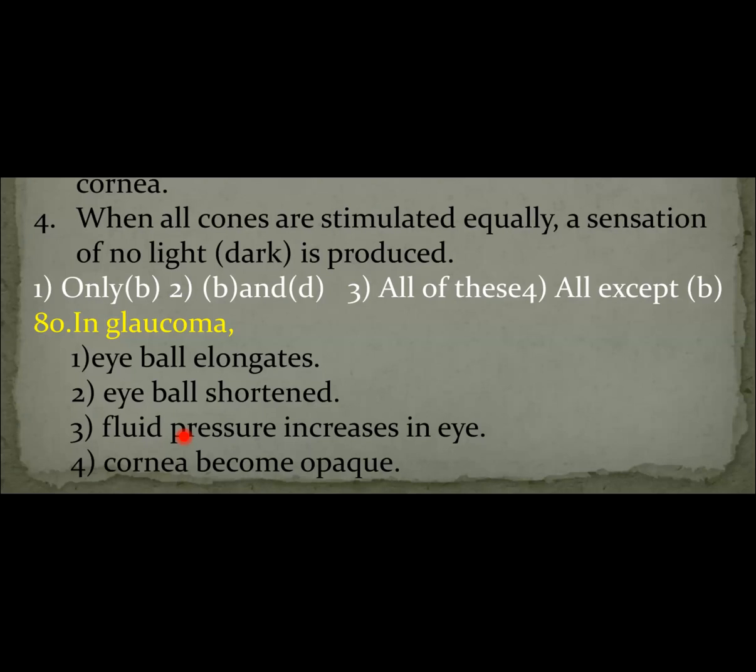But when the canal of Schlemm gets blocked, the aqueous humor increases in the aqueous chamber. That increases the pressure on the nerves of the retina, which leads to glaucoma. So first option, eyeball elongates, no. Second option, eyeball shortens, no. The fluid pressure increases in the eye due to blockage of the canal of Schlemm. So the answer should be the third option.